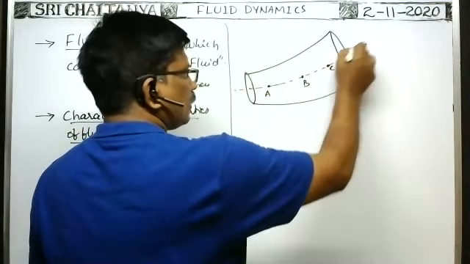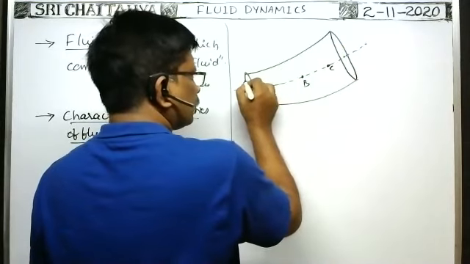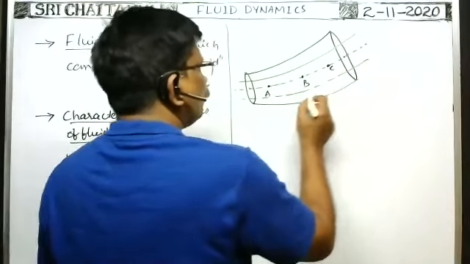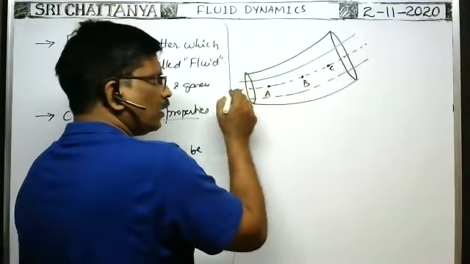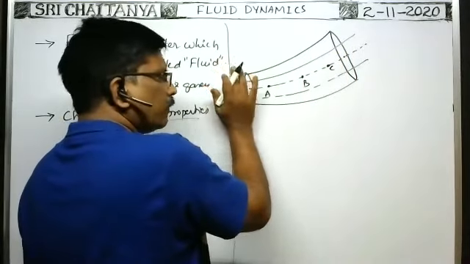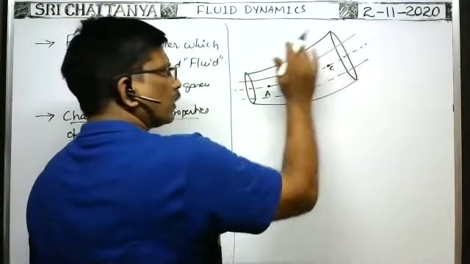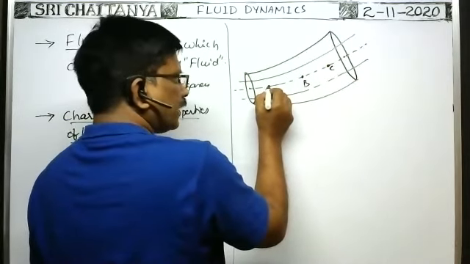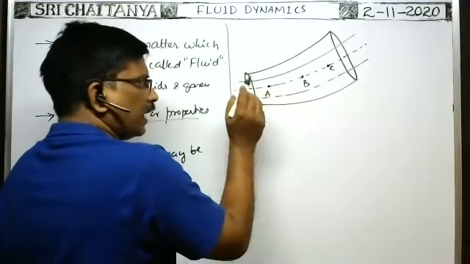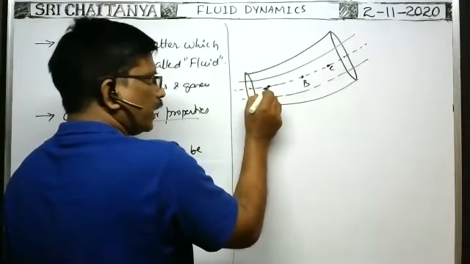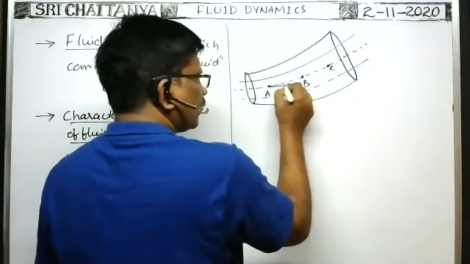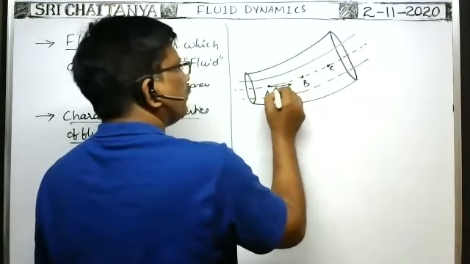So this is one streamline. In this way, a number of streamlines are there. Here we can draw a number of streamlines like this. These are the different streamlines. You consider the motion of one particle along a streamline. Suppose this is one such particle. While the fluid is flowing through this tube, suppose the velocity of the fluid particle while passing through this point A is VA, along the tangential direction to this streamline. So you draw a tangent at this point to the streamline path.